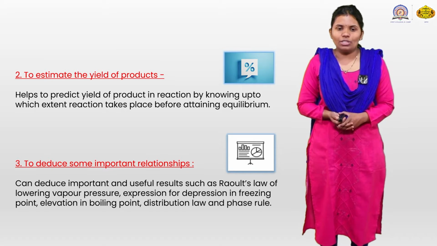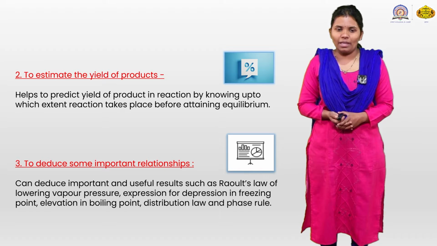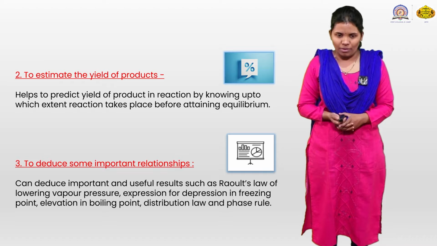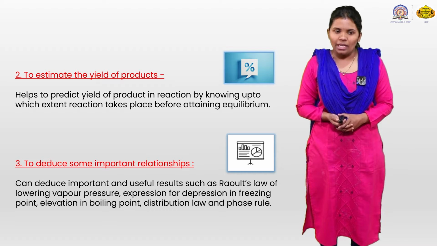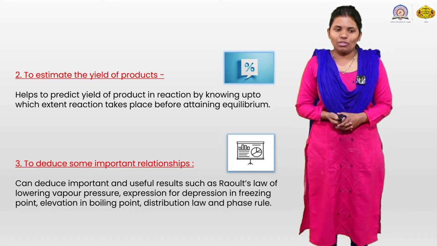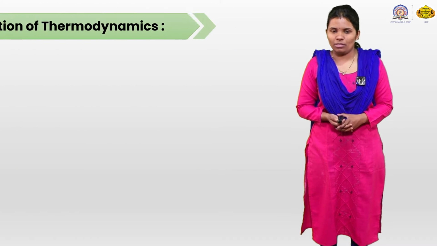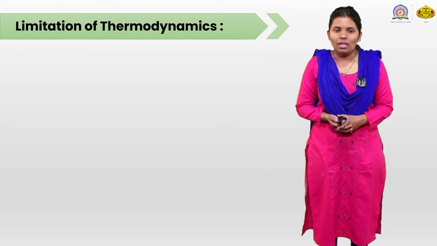The third is to deduce some important relationships. We can deduce important and useful results such as Raoult's law of lowering of vapor pressure, expressions for the depression in freezing point, elevation in boiling point, distribution law and the phase rule. So, from that we can conclude.